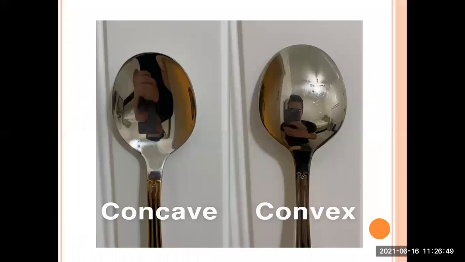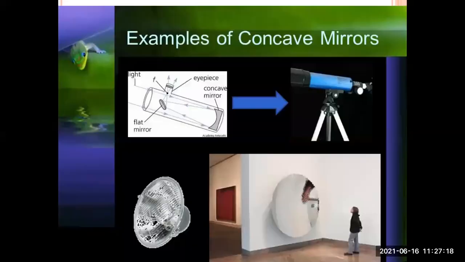Now, this is the best example which you can observe in your home itself. Also you can observe the inner part of a spoon. Okay, you can consider it as a concave mirror, the best example so that you can remember, and the outer part is a convex mirror. Hope you people understand today the difference between concave and convex.